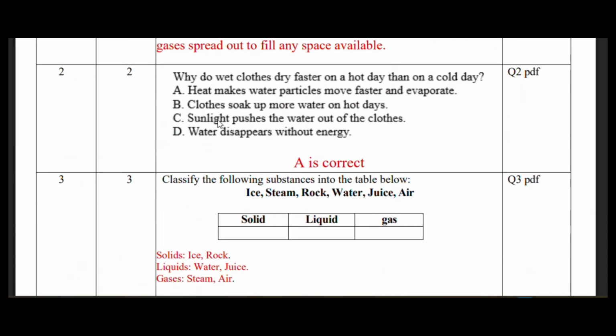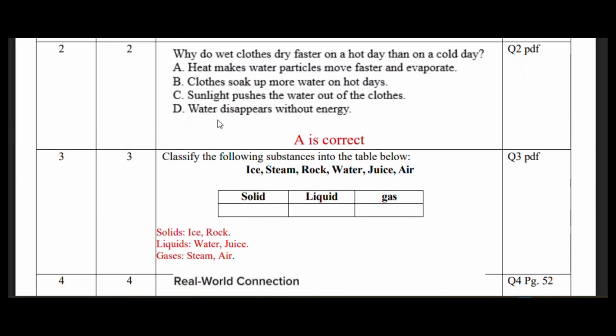Okay, next one, this is another question which will keep repeating. The concept is evaporation. The second question is, why do wet clothes dry faster on hot days than on cold days? You know that it happens because of evaporation. Evaporation is faster when the kinetic energy of the particles of the liquid is more. So where do they get the more kinetic energy? They get it from the surrounding air.